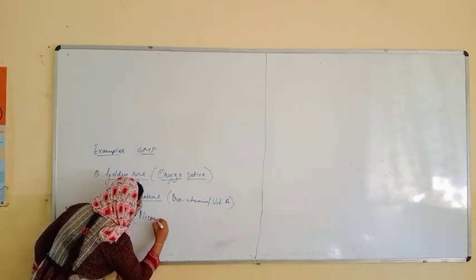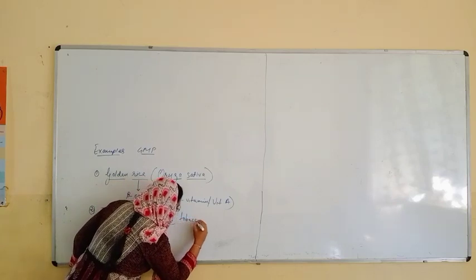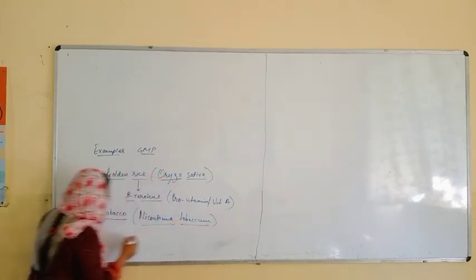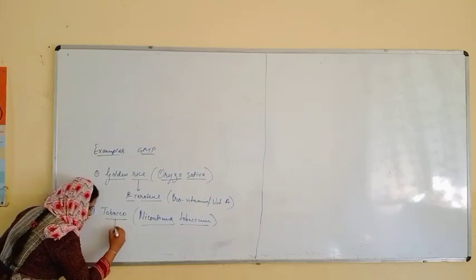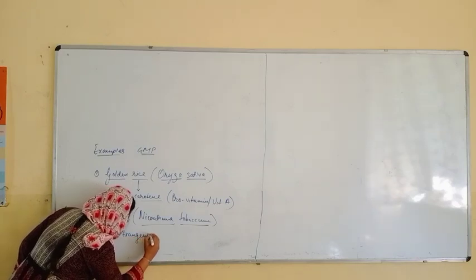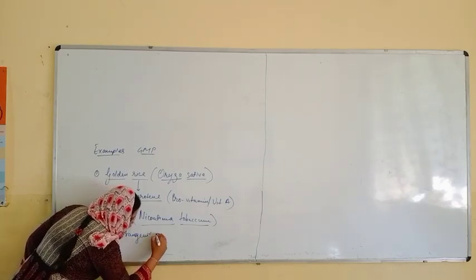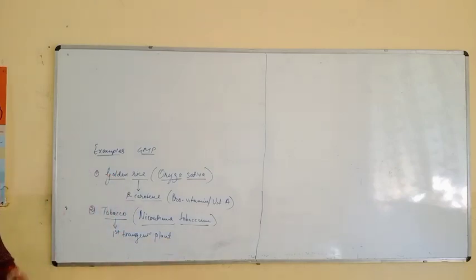So Nicotiana tabacum is the botanical name of tobacco. Just write it down that tobacco is the first transgenic plant. So the first transgenic plant is tobacco.